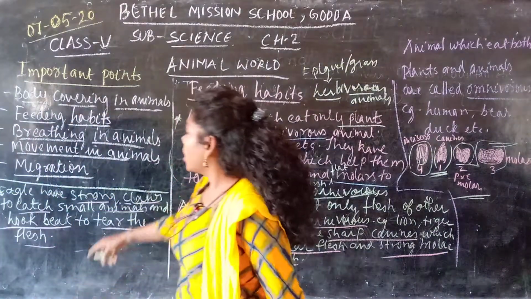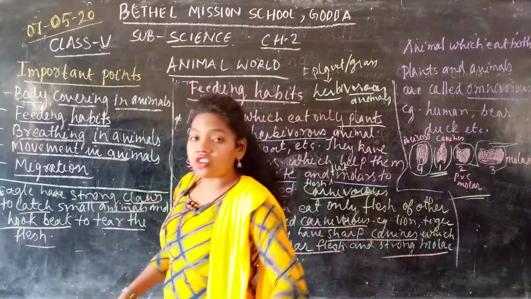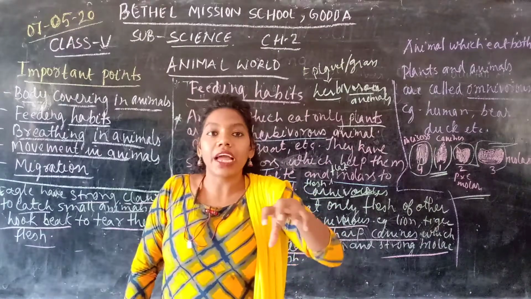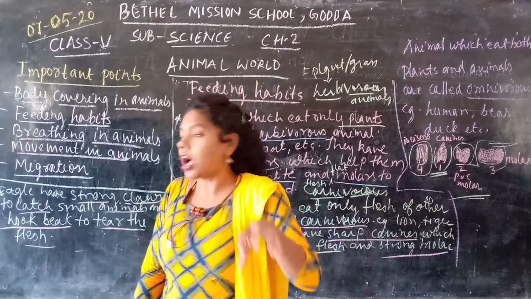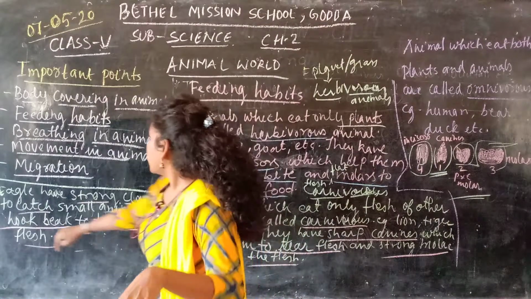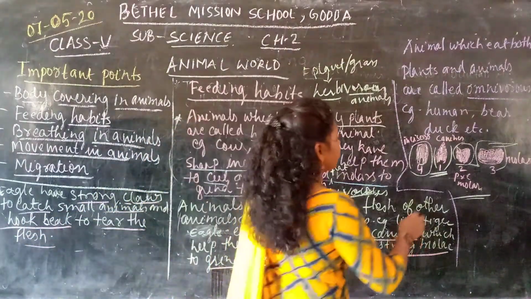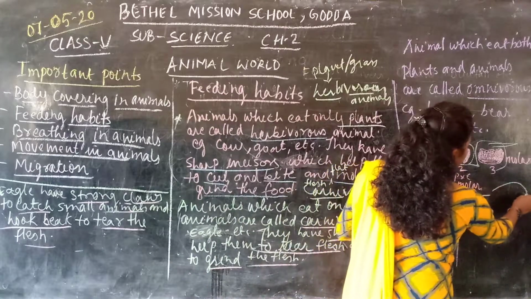If you talk about the eagle, you can see it has strong claws. Claws means the legs which you see in any birds. They have very sharp claws and a hooked beak. That means you can see the pointed part of the eagle. If you talk about this type of beak, you can